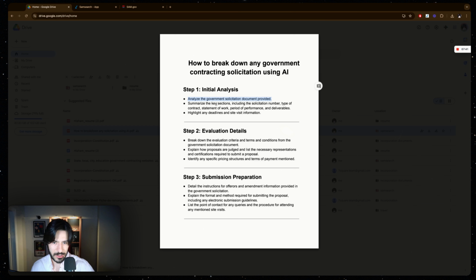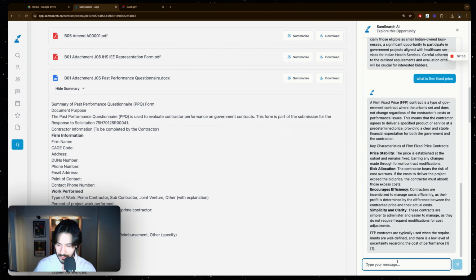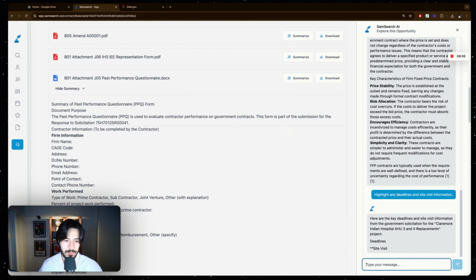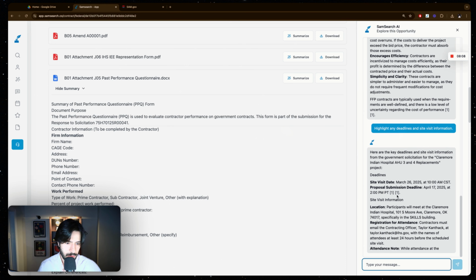Now, after I get an overview of the opportunity, what I'd like to do is summarize the key sections, which I think we did. It already did that. The number, type of contract, statement of work, period of performance, and deliverables. I would like to highlight any deadline and site visit information. This is particularly important if you are doing construction. There's always a site visit that you have to be at. So you could ask questions, look at the site, get more details on what you want to bid on.